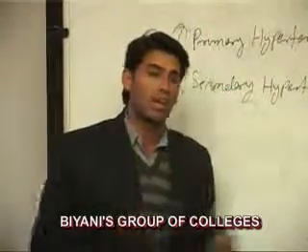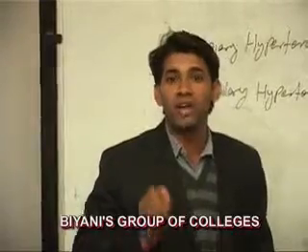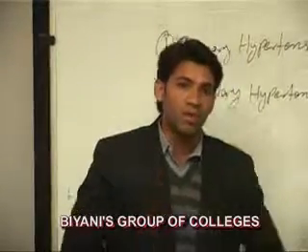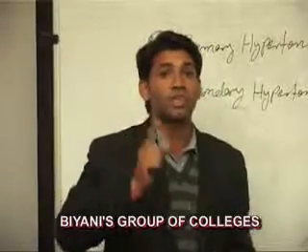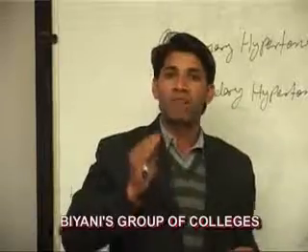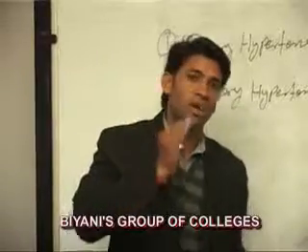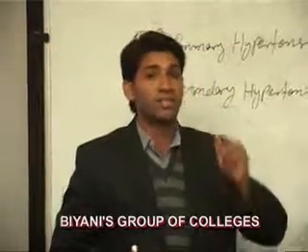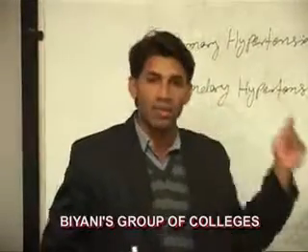But now we discuss diagnosis. What are the diagnoses of hypertension? First of all, we can say that a measurement of blood pressure reading of 120 by 80 mm of Hg is normal blood pressure. But if blood pressure is more than 120 by 80 mm of Hg, that means the person is suffering from hypertension. That is a measurement, a diagnosis of hypertension.